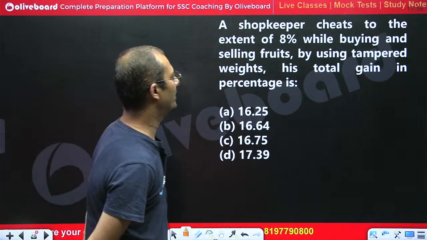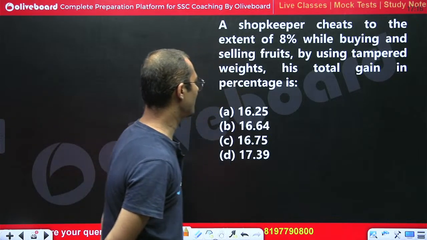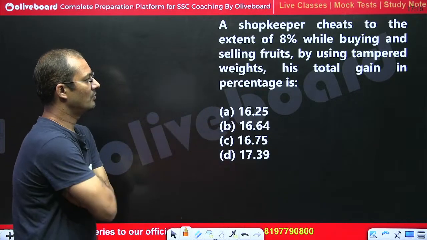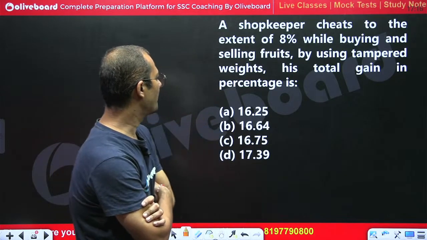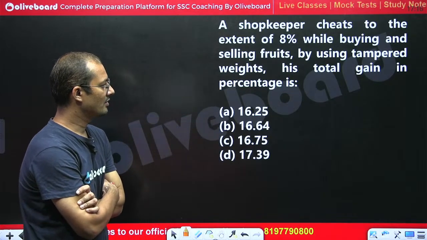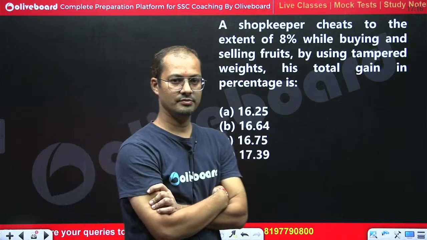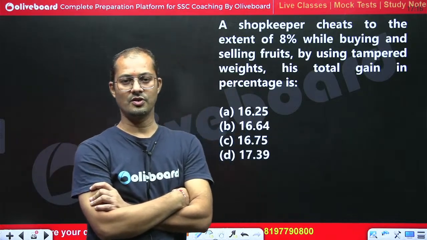A shopkeeper cheats to the extent of 8% while buying and selling fruits by using tampered weights, right? So this is a question of a dishonest shopkeeper.